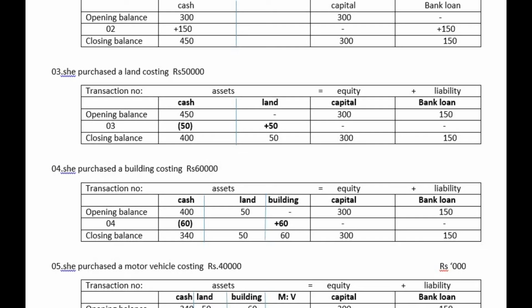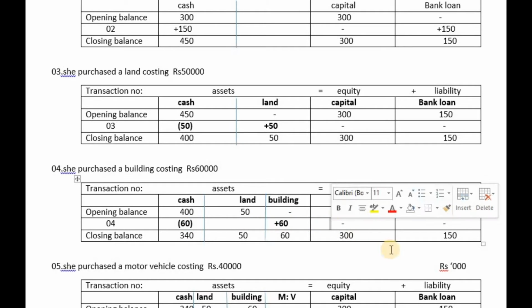Now see how the fourth transaction affects the accounting equation. Due to this purchase of building, what happened? A building is coming into the business. The business is getting ownership of a new building. And when you purchase this building, your cash amount is going out of the business, so cash 60,000 is outflowing of the business. There is no effect on equity. There is no effect on liability.